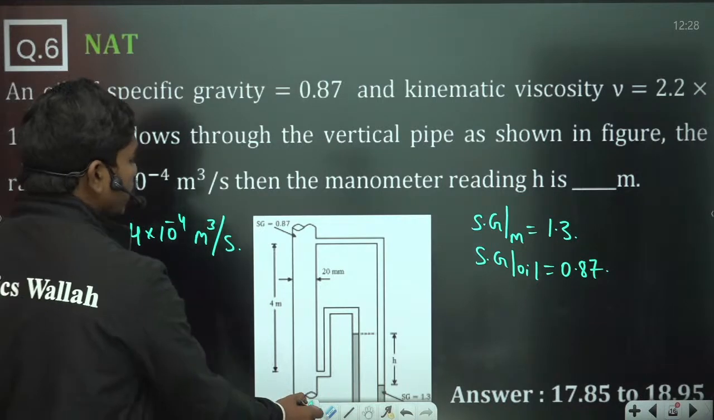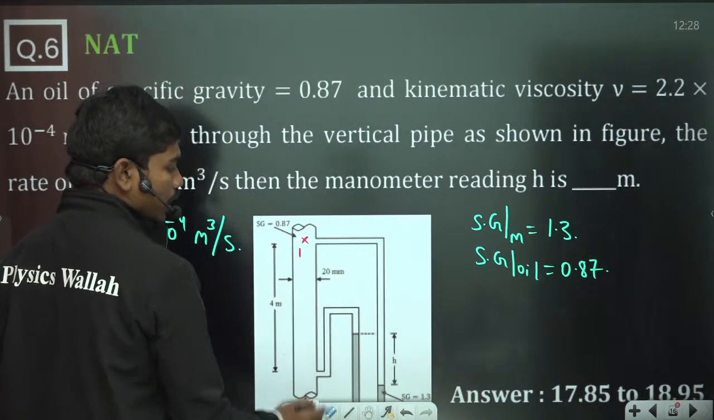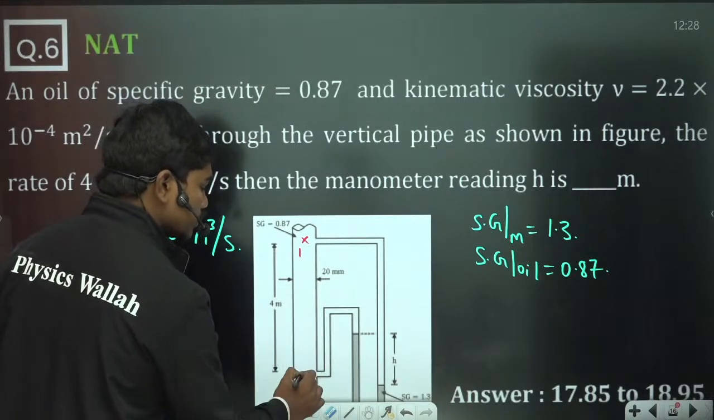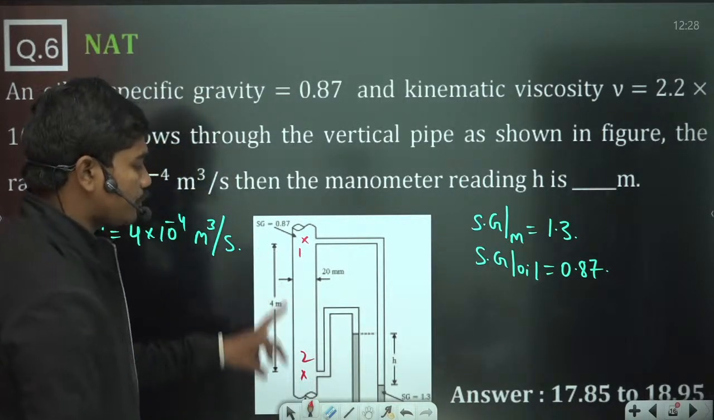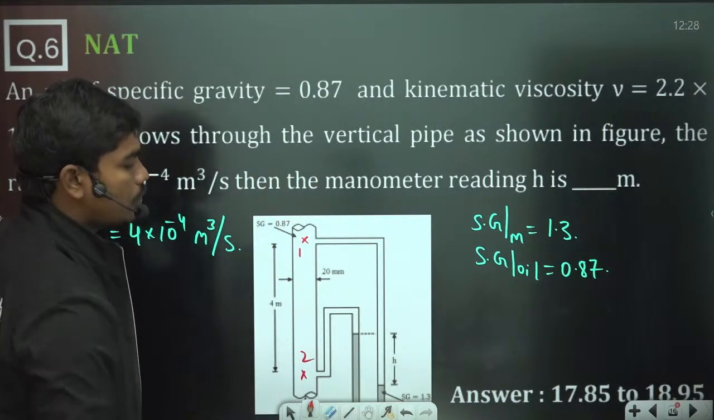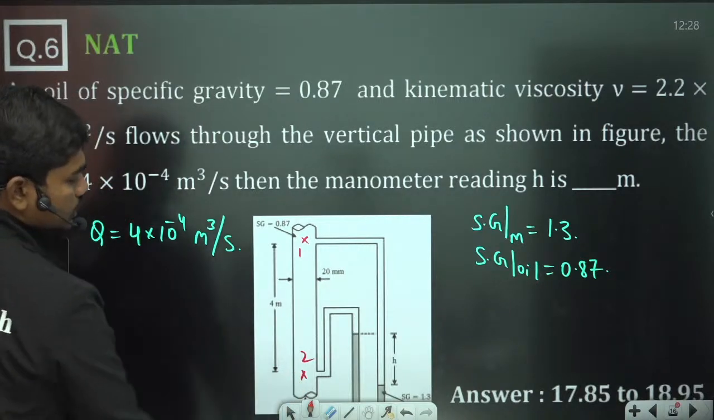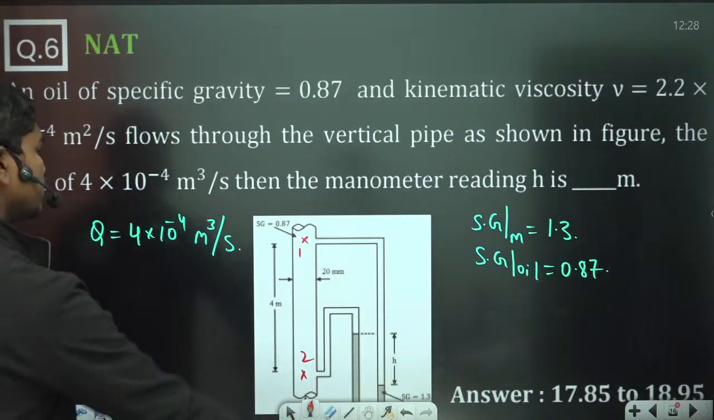Okay, so to calculate the manometer reading, definitely we need to identify the pressure difference between these two locations, 1 and 2, because you see the manometer limbs are connected between these 2 points. Now let us check, what is this manometric deflection?